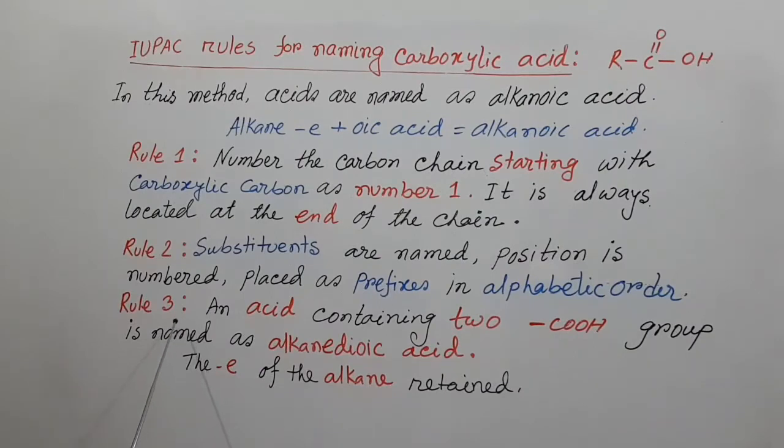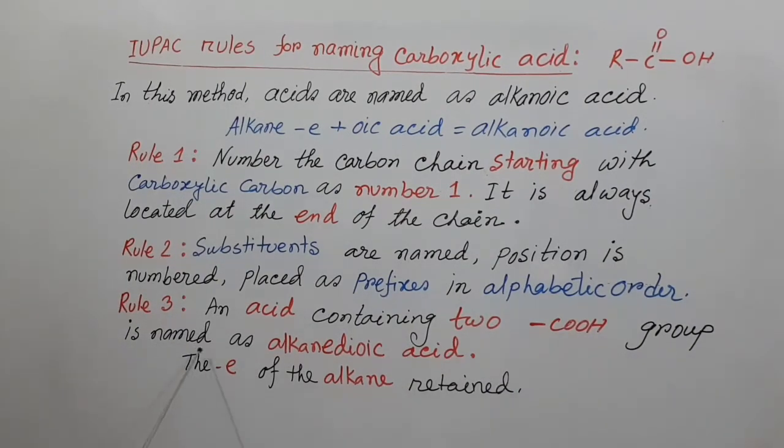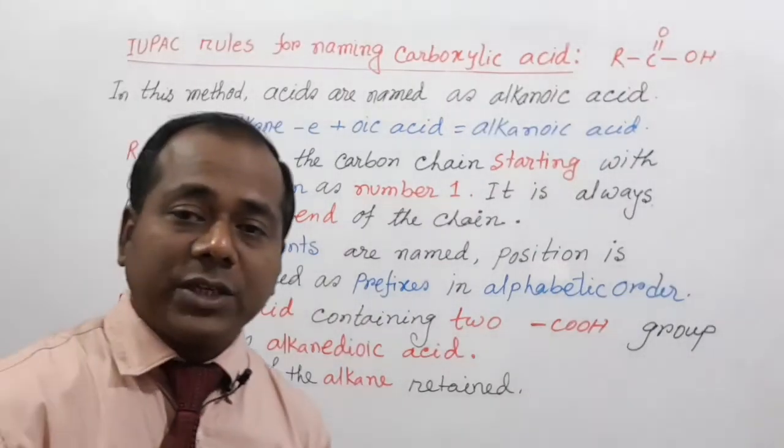And the last rule, an acid containing 2 COOH groups is named as alkanedioic acid. That means the E of alkane is retained.